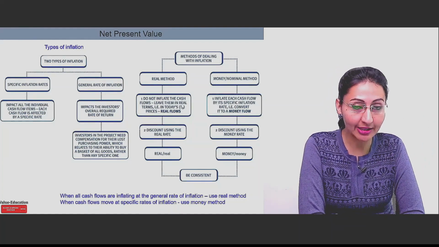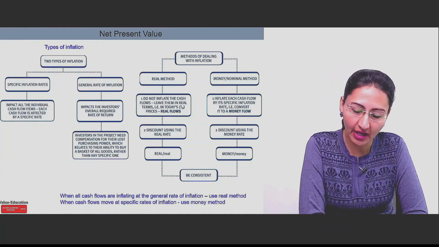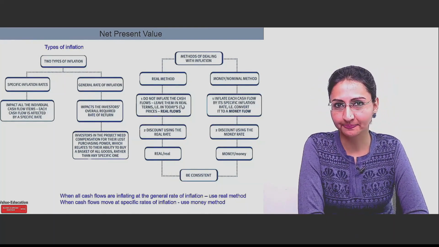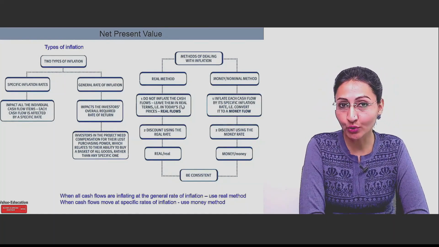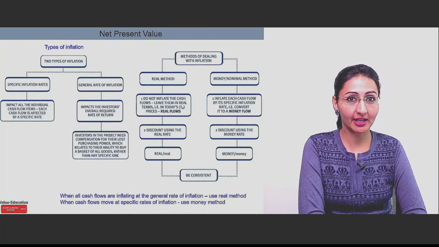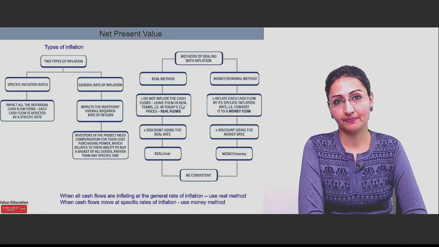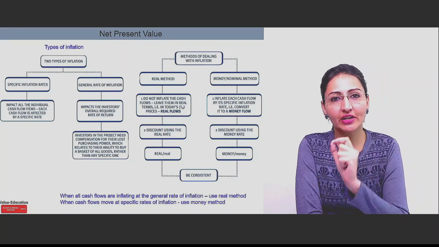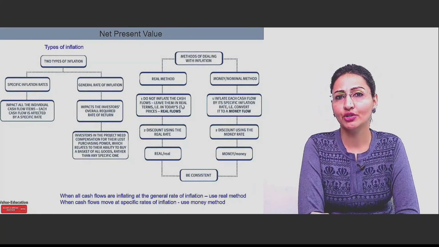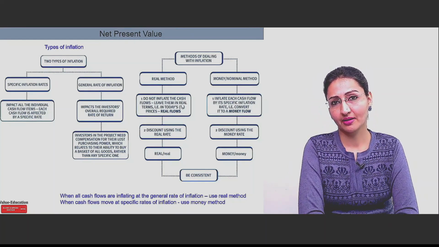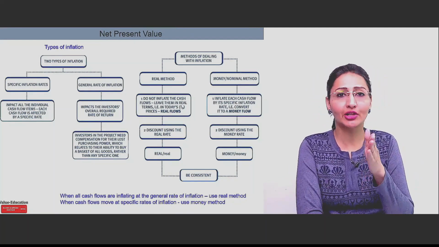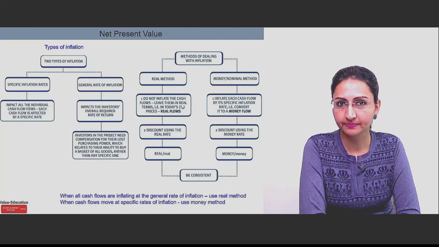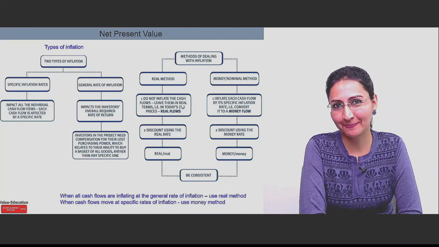But when there are specific inflation rates, you will have to inflate the cash flows. In any case, you will have to inflate it. And then you will have to use the money rate to discount it. That means you have to use the money method. So remember this point. Whenever there are specific rates of inflation, you have to by default use money method. But if specific rates of inflation are not there, general rate of inflation is there, you can use real method. That's what this note is trying to say, right?